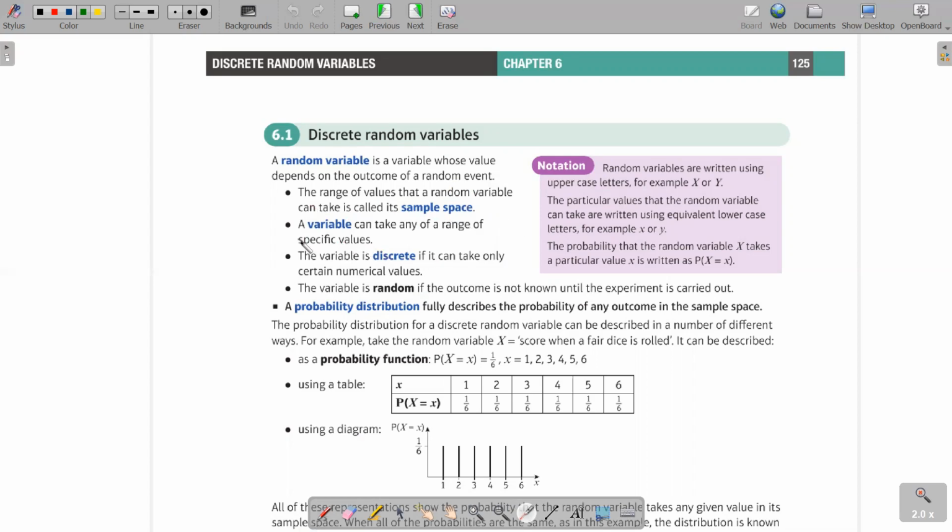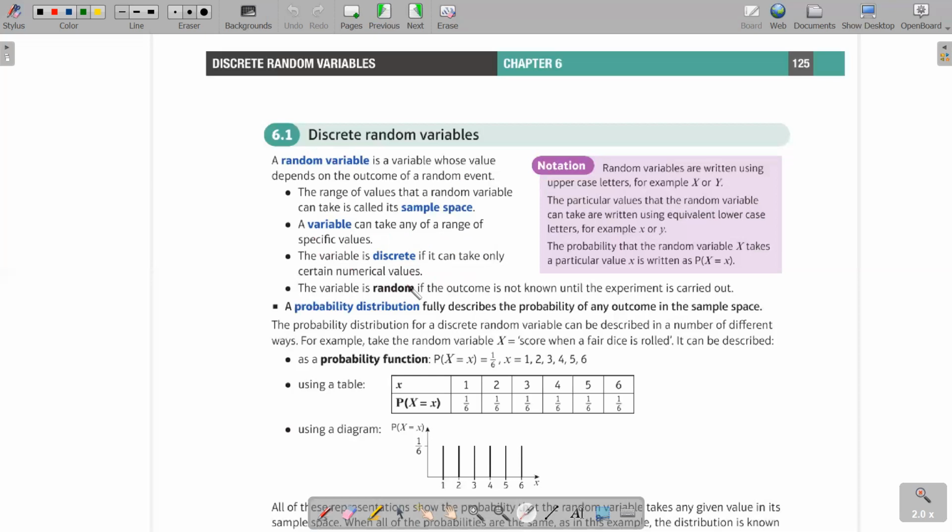A variable can take any of a range of specific values. Can you see the variable? We are talking about discrete variables, and discrete variables can only take specific values. They can't take all values in a given range, isn't it? The variable is discrete if it can take only certain numerical values.